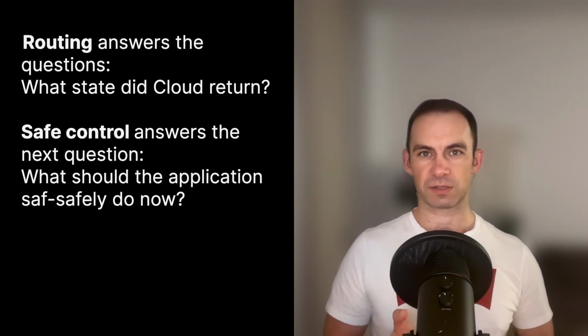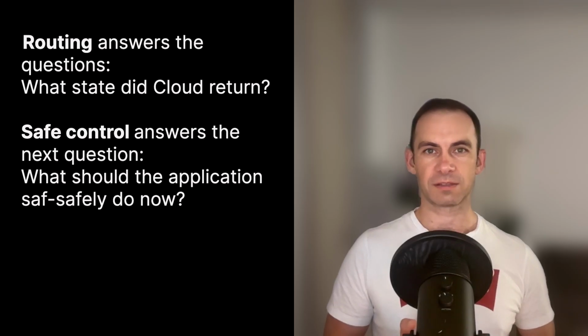In Module 2, we built the routing layer. The rule was response state controls the loop. Now, in this lesson, we add the next layer, safe control. Routing answers the question: what state did Claude return? Safe control answers the next question: what should the application safely do now? The answer is not always retry.